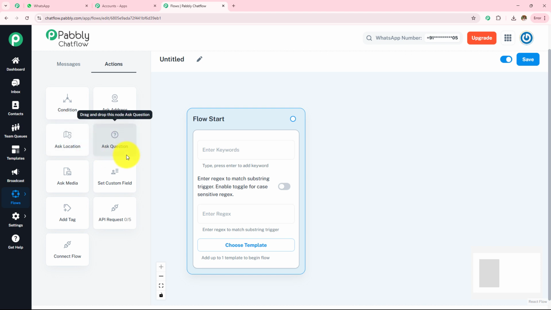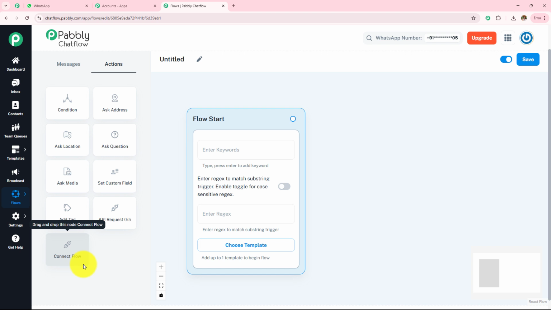Next we have this ask question, so this is used to gather user input such as email, phone or feedback. We have this ask media, so this lets the user upload images or videos or documents. Next we have this set custom field, so this stores the user input in custom variable for later use. We have this add tag, so this assigns the tag to user for segmentation and targeted follow-ups. We have this API request, so this sends or retrieves the data from external APIs to enhance chatbot functionality. Finally, we have this connect flow, so this links the flow to another chatbot flow.